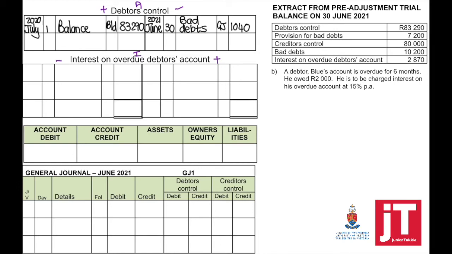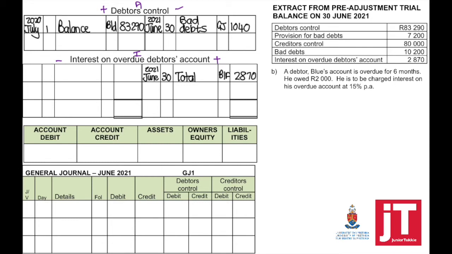Adjustment number B. A debtor, Blue's account, is overdue for 6 months. He owed 2,000. He is to be charged interest on his overdue account at 15% per annum. From the pre-adjustment trial balance, we have a total brought forward. It will appear on the credit side because this is regarded as an income.